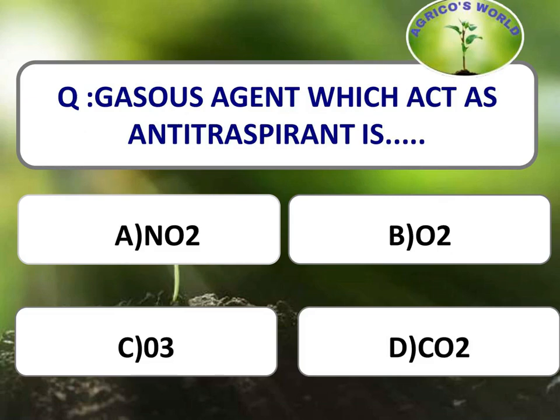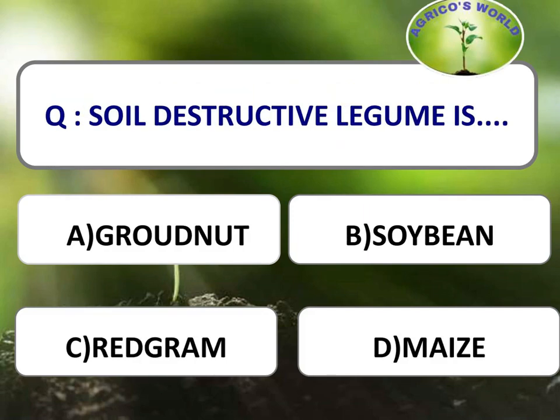Gaseous agent which acts as an antitranspirant. Antitranspirants are the substances which reduce the rate of transpiration and the gaseous agent which is responsible is carbon dioxide. Soil destructive legume. When it is a destructive legume, then it will be soya bean. If it is a biological plough, then it will be red gram. So the soil destructive legume is soya bean.